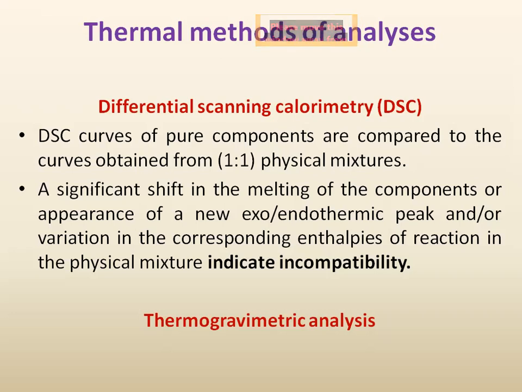If we compare the DSC of the physical mixture of the final product with the DSC of the individual drug and excipient, we come to know whether there is any significant shift in the melting endotherm of our drug or the excipient. If there is no change in the melting endotherm, we can say that there is no drug excipient interaction.